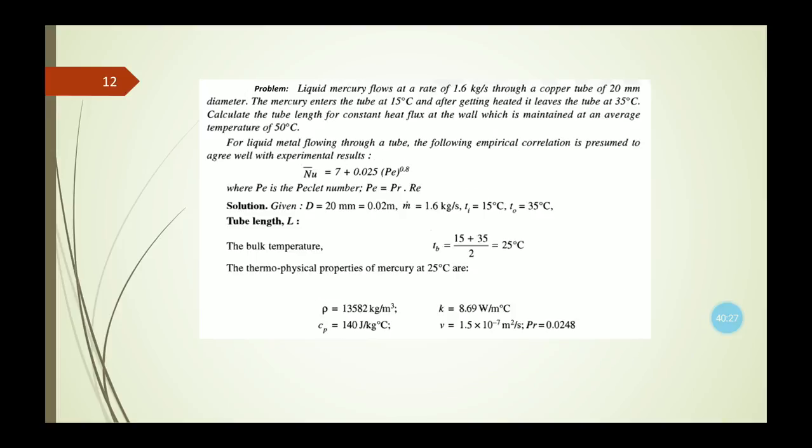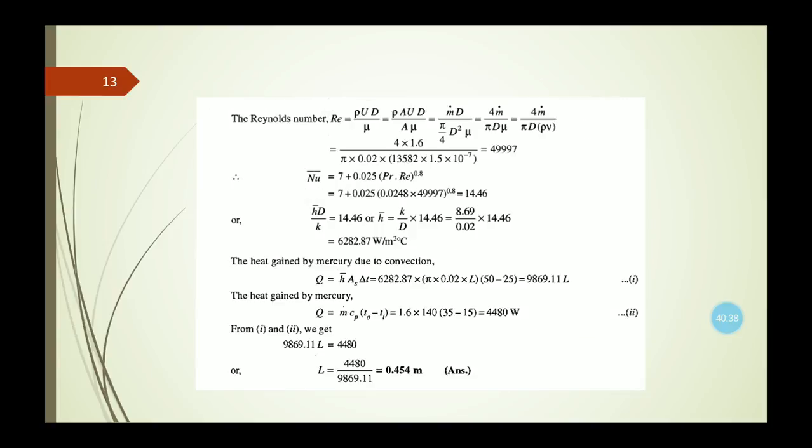Now we have calculated the value of the average heat transfer coefficient, and we need to calculate the tube length for constant heat flux. So to calculate the tube length, that is L, the heat gained by mercury due to convection, from Newton's law of cooling, we can calculate as h bar into the surface area multiplied by the temperature difference. As all the values are known to us, we can calculate the heat gained, that is Q equals